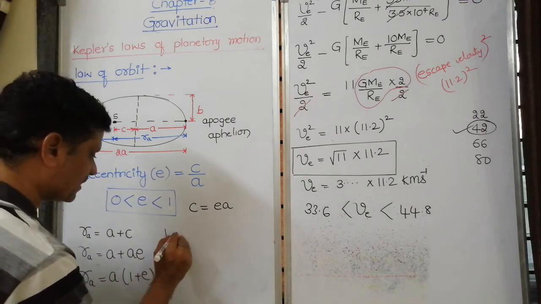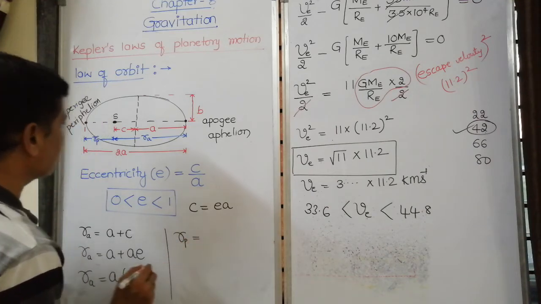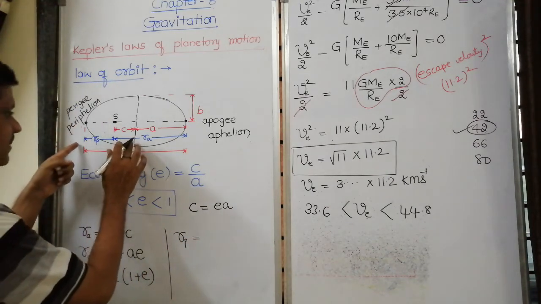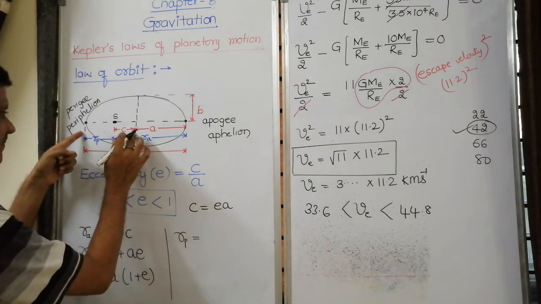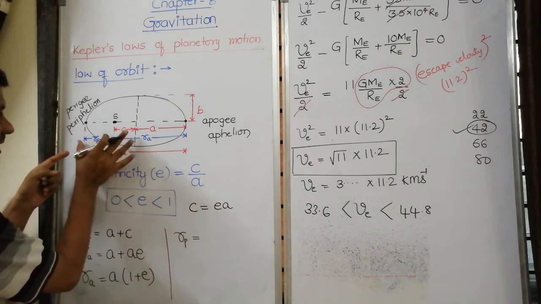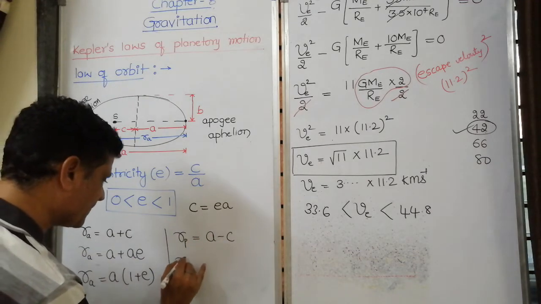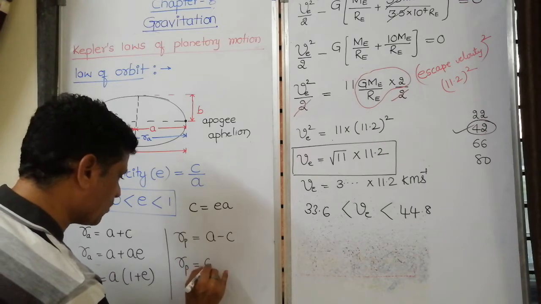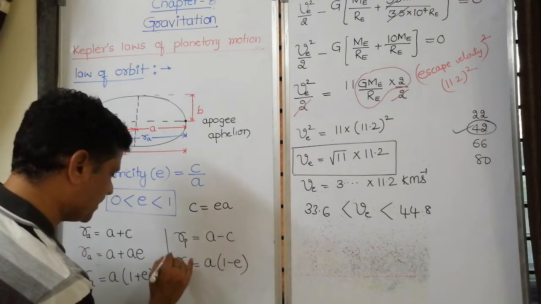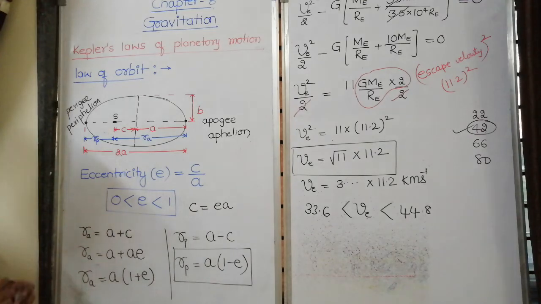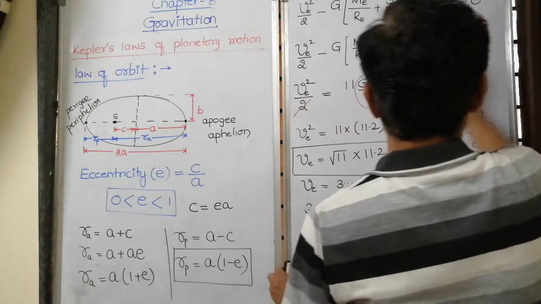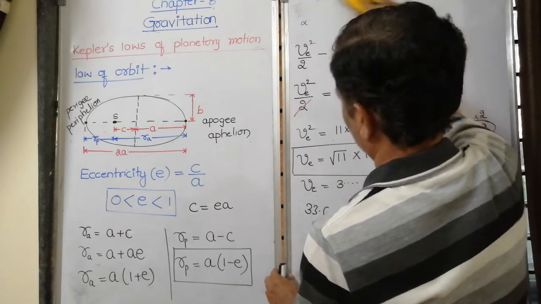Similarly, the distance of perihelion, RP, can be written as A minus C. If you simplify, it will be equal to A common, 1 minus e. Please practice this. Please copy this if you want.